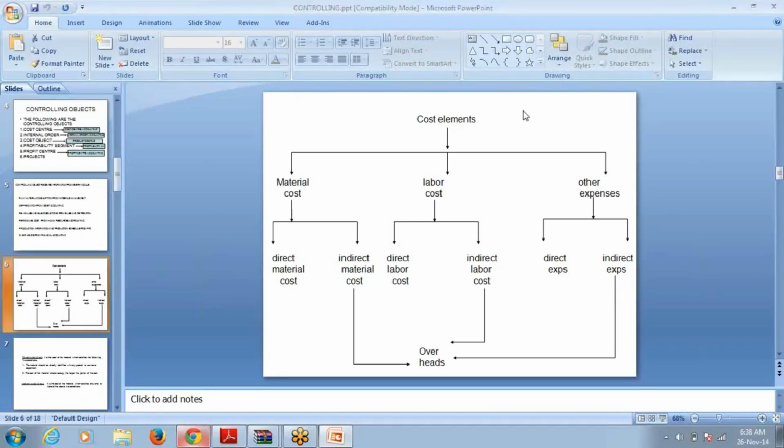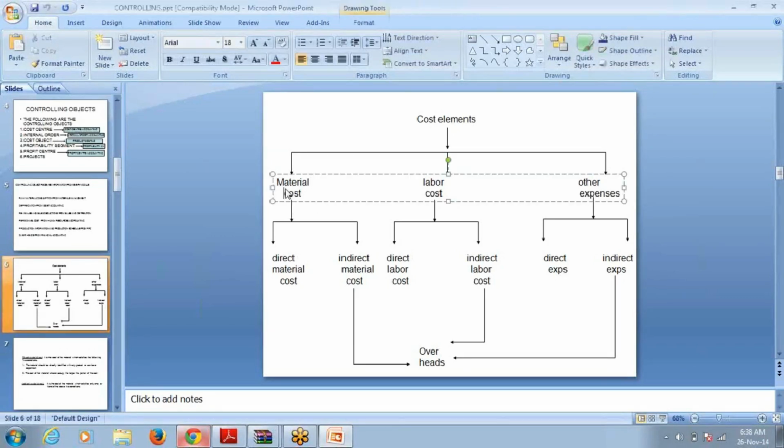Here, you take the cost of any product. Broadly, it contains three components. Number one, material cost, then labor cost, and other expenses. Listen to me very carefully, and all your doubts will be clarified.